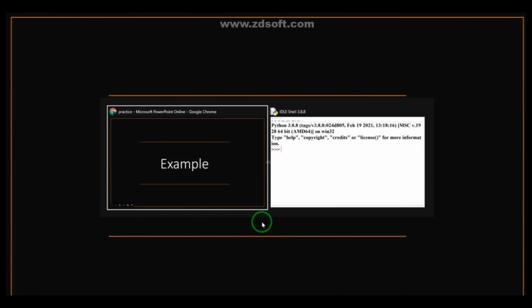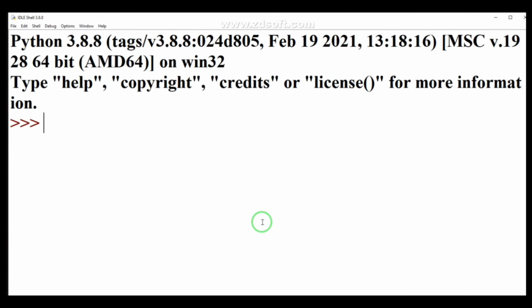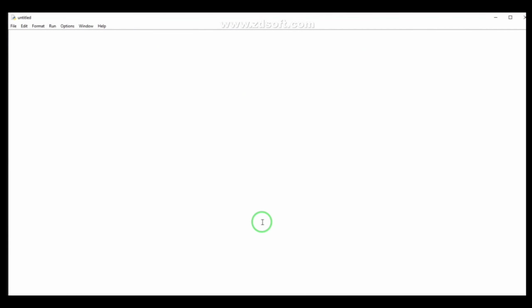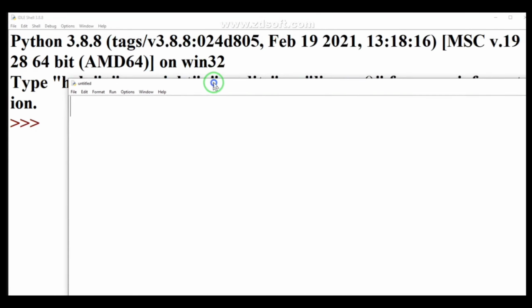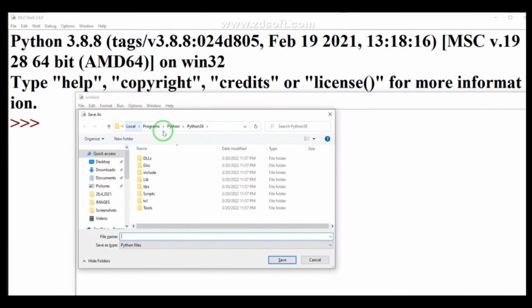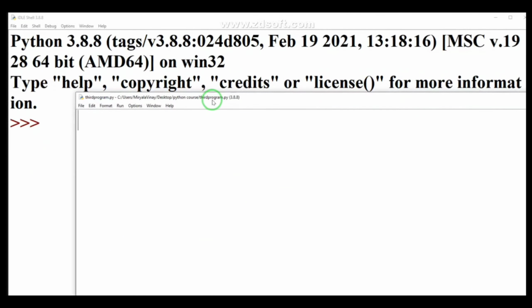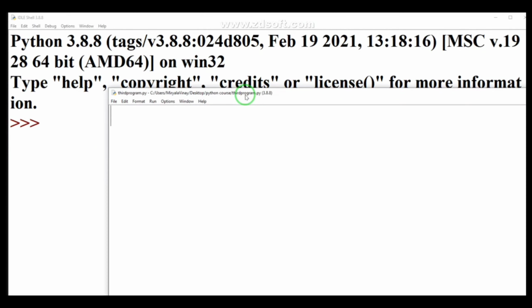So let me give a practical example for that. So I am opening IDLE. Upon opening I am creating a new file, simply pressing Ctrl N, and you can see the file has opened, and I am saving it on the desktop, Ctrl S, in the folder Python codes. So I am using the third program, click on enter. Okay, now you can see the third program. So how to write single line comments?